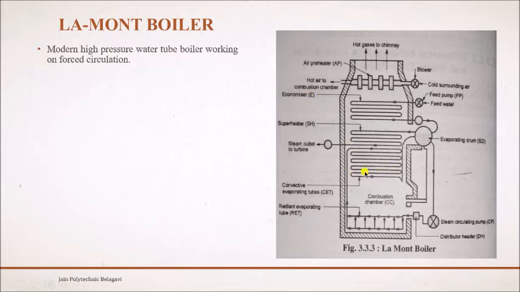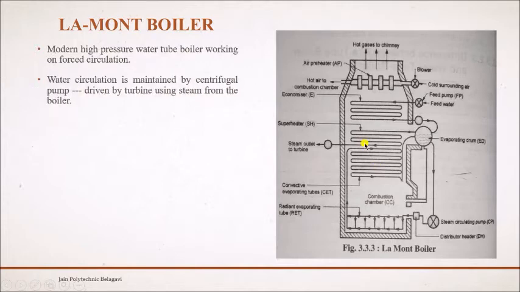Here you can see the tubes. Inside these tubes water will be flowing, and the burning of fuel takes place here in the combustion chamber. When it is burnt, heat is produced, and that heat flows through these tubes and steam is generated. Water circulation is maintained by a centrifugal pump, which is nothing but what we call the feed pump. This pump is driven by what? A turbine. How is that turbine working? That turbine is made to work by using the same steam that is produced by this boiler. When that steam impacts the turbine, it rotates. The turbine is coupled to the feed pump, so simultaneously the feed pump also starts operating.